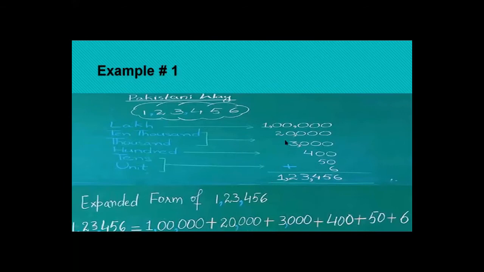Now come to the next, that is 3. 3 comes at the place of 1000. How many zeros are there in 1000? 3 zeros. You will write it like this. Then after that, 4 comes at the place of 100. How many zeros are there in 100? 2 zeros. So 400. Then in tens, 5 comes at the place of 10, so it becomes 50. And then in units, 6. This is called the expanded form.